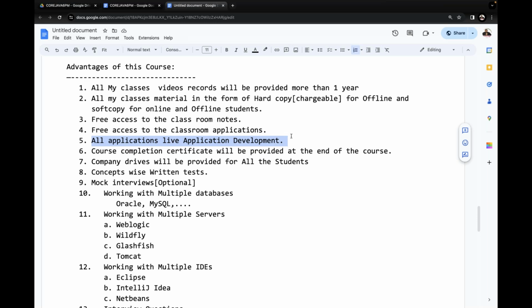My success rate is 85 to 90%. For every 100 people, 85 to 90% get jobs once they complete my courses, whether 1 month before or 1 month later, whatever it may be. Finally they are able to get a job and settle in their life. But you have to attend the classes regularly, practice the content regularly, and understand each and every point I discuss with you.